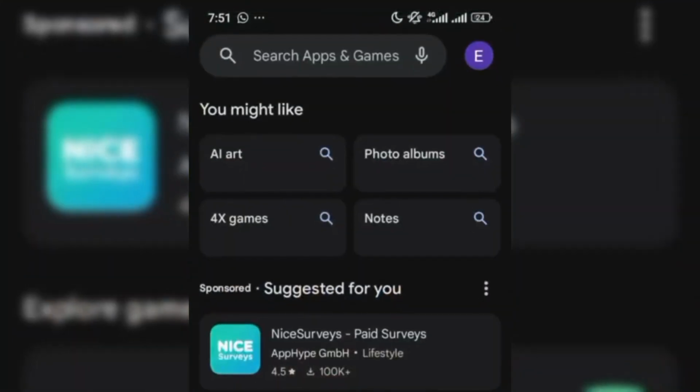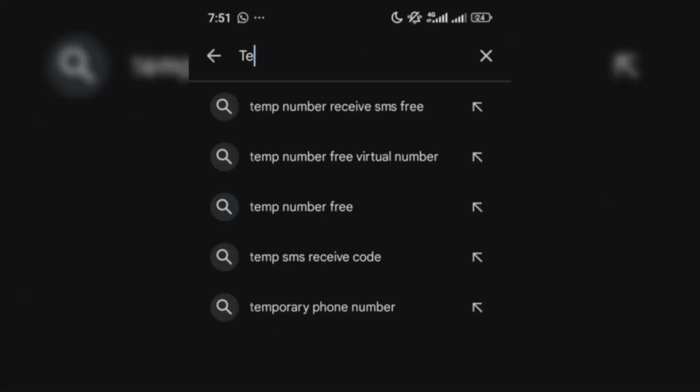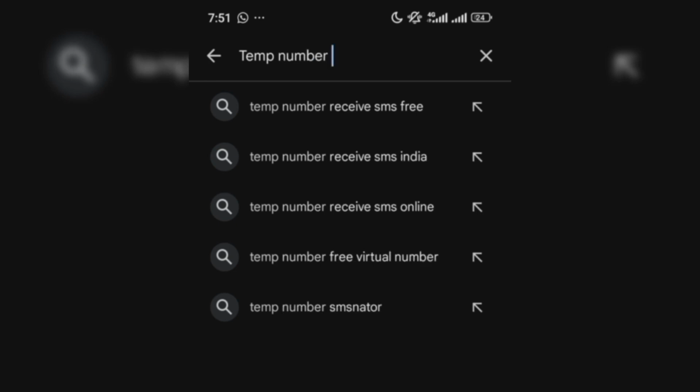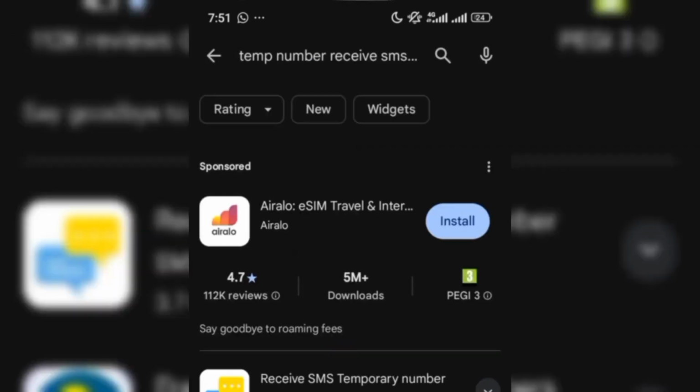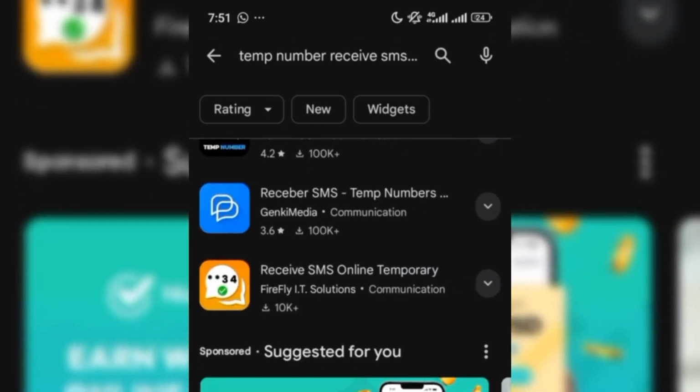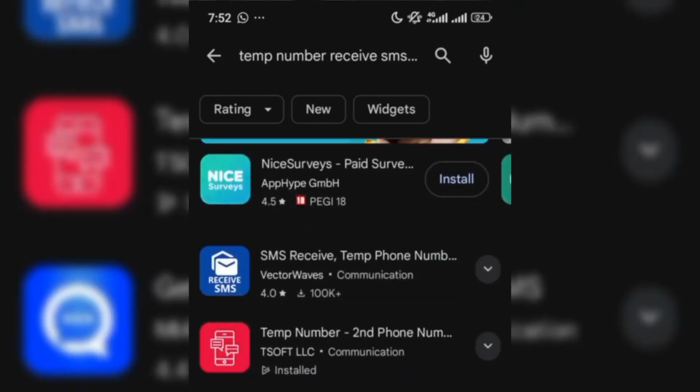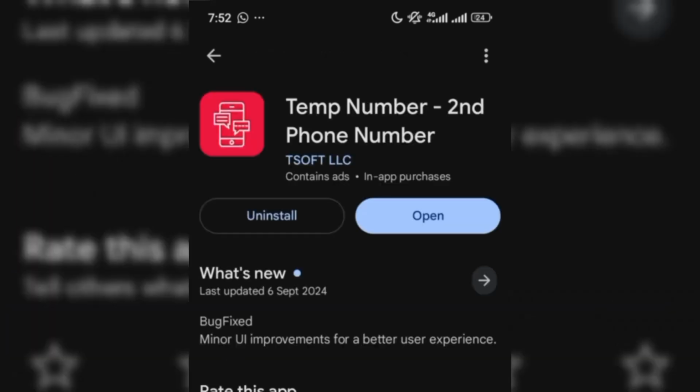So you go to your Play Store. As you can see, I've just opened my Play Store. Then on the search bar, you type temp. Now there are already search results and options for you. So let's start with the first one. When you click on this first one, you scroll down to look for the app. So this is the app Temp Number Second Phone Number. This one is showing the red icon here. So you click on this to open it up.